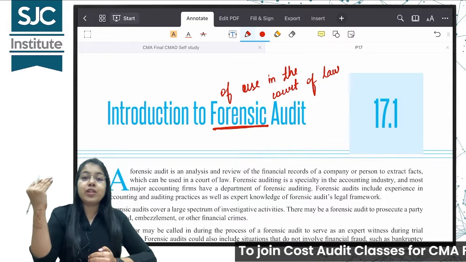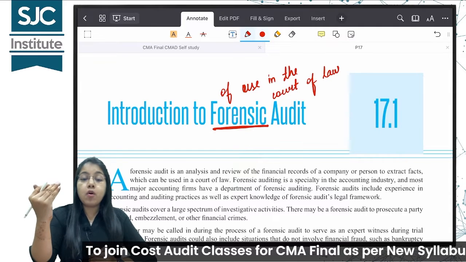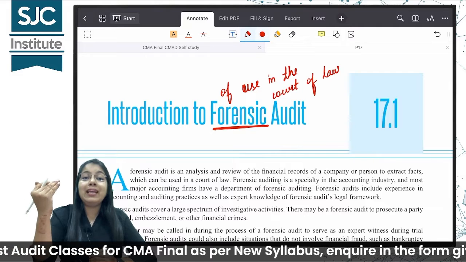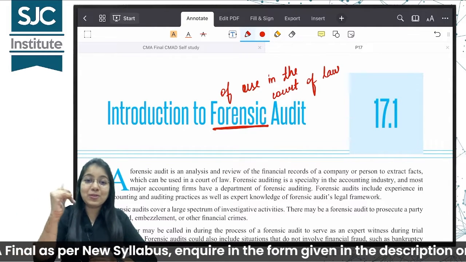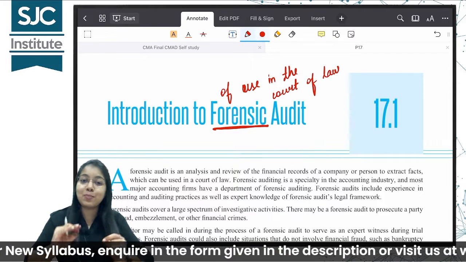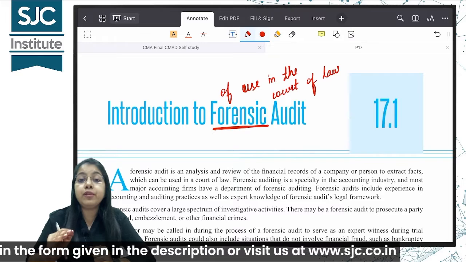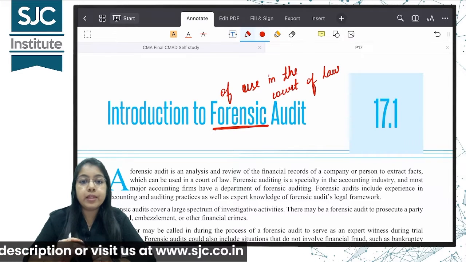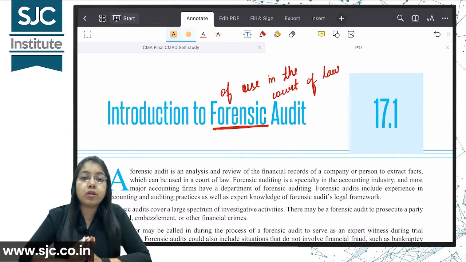And a very interesting thing: if you are conducting the forensic audit of any entity, you may be asked to be an expert witness during a trial or a litigation. So we have to find evidence, it should be sufficient and appropriate, and at the same time it should be relevant and reliable to be used in the court of law. Is it clear? So this is the basic crux of what is forensic audit, ma'am.